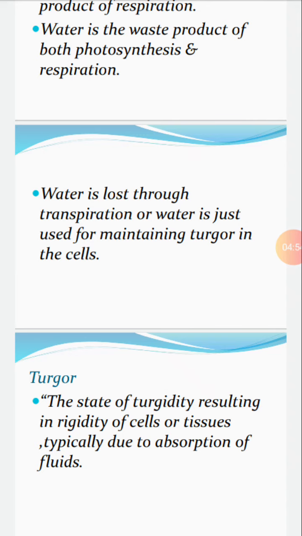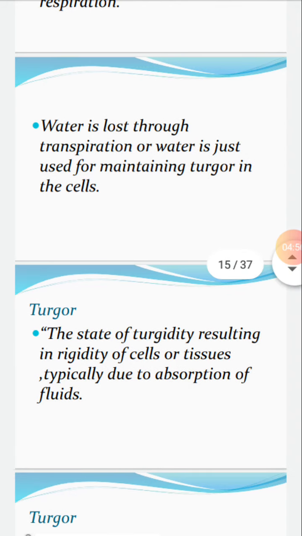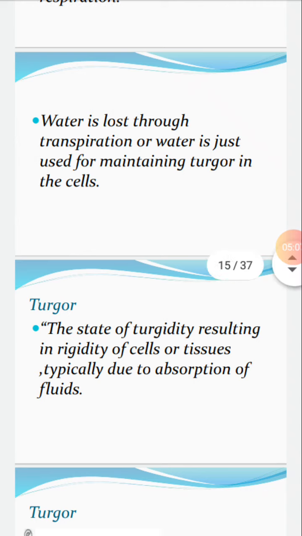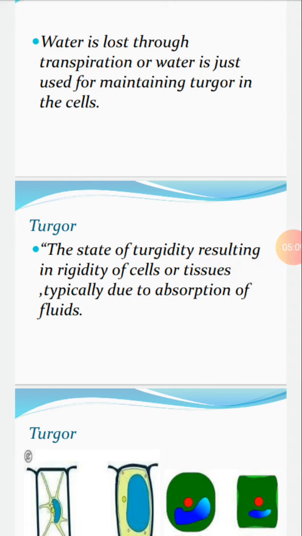Definition: the state of turgidity resulting in rigidity, stiffness of cells or tissues, typically due to absorption of water and fluids. Some plant cells have a cell wall, so they resist water pressure or turgor pressure.